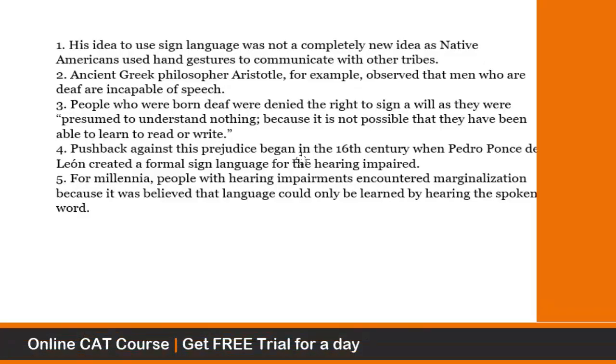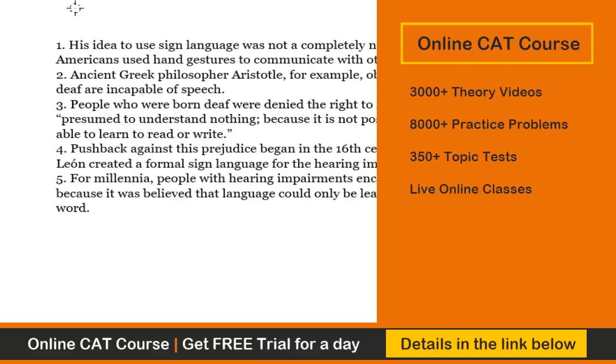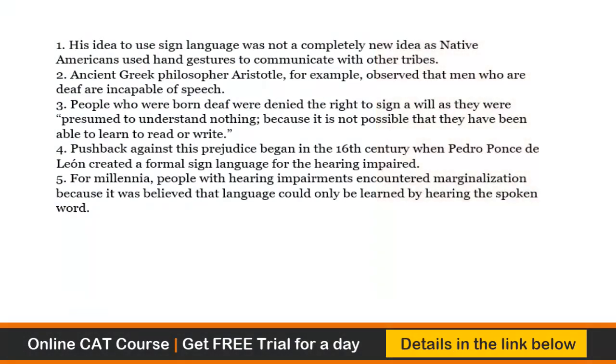So let's take this question. This is again a CAT 2019 question on sentence. It asks you to find the sentence that does not fit into the sequence, right? So you have 5 sentences. Out of these 5, 4 will come to form a coherent paragraph.